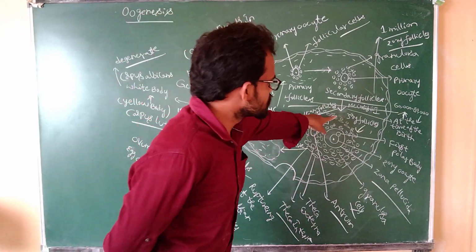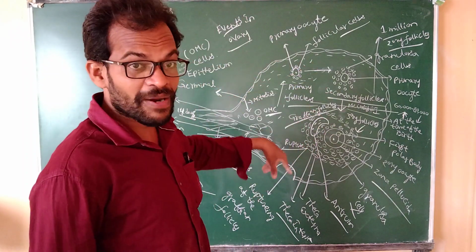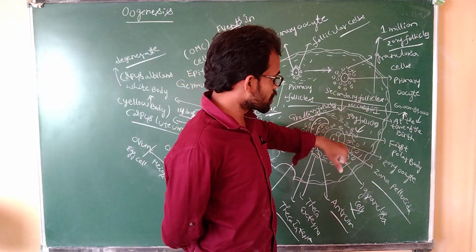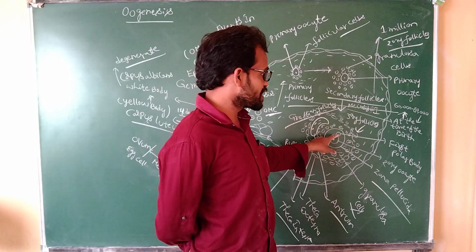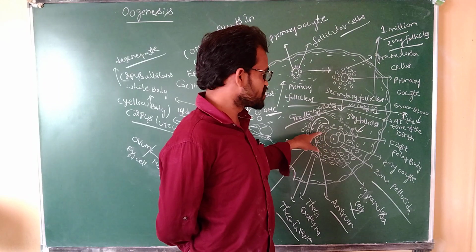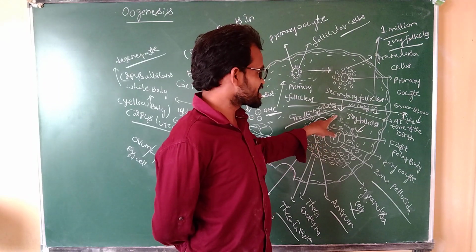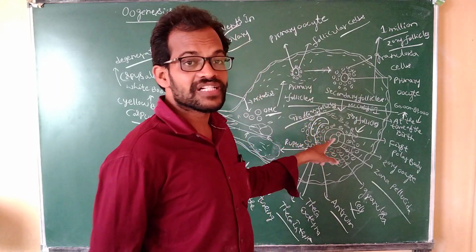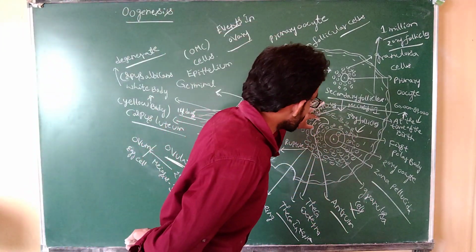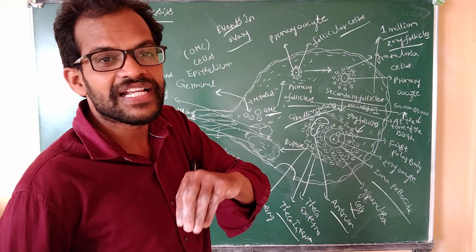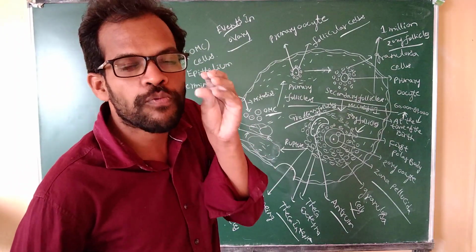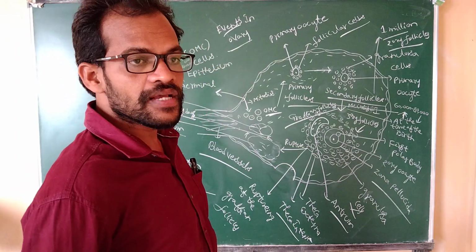Okay, see here the tertiary follicle. The number of layers increases. What is the meiosis 1 process? It indicates the secondary oocyte. Next one, first polar body. Next one indicates zona pellucida. This indicates granulosa cells, theca externa, theca interna. Here is the antrum cavity, filled with nutrient fluid. This fluid is helpful to provide nutrients to the secondary oocyte.